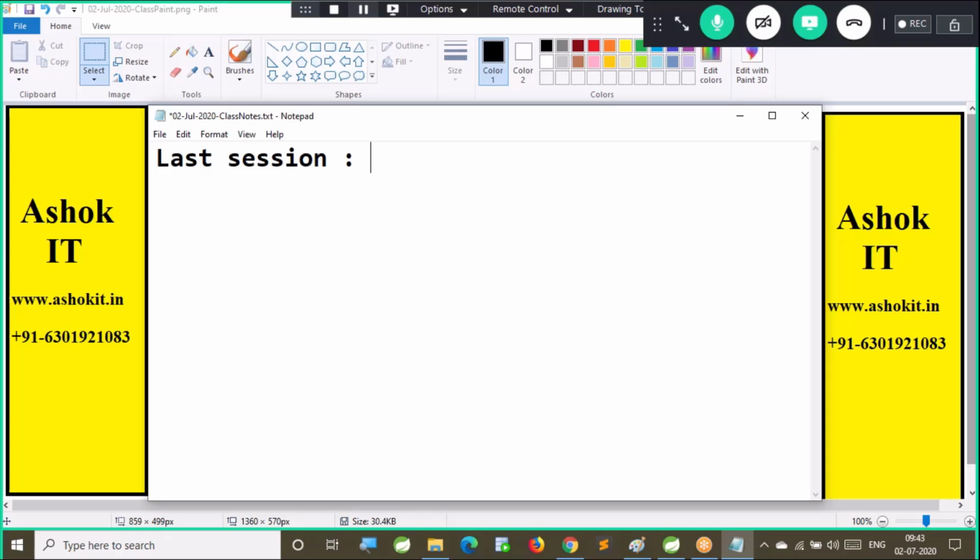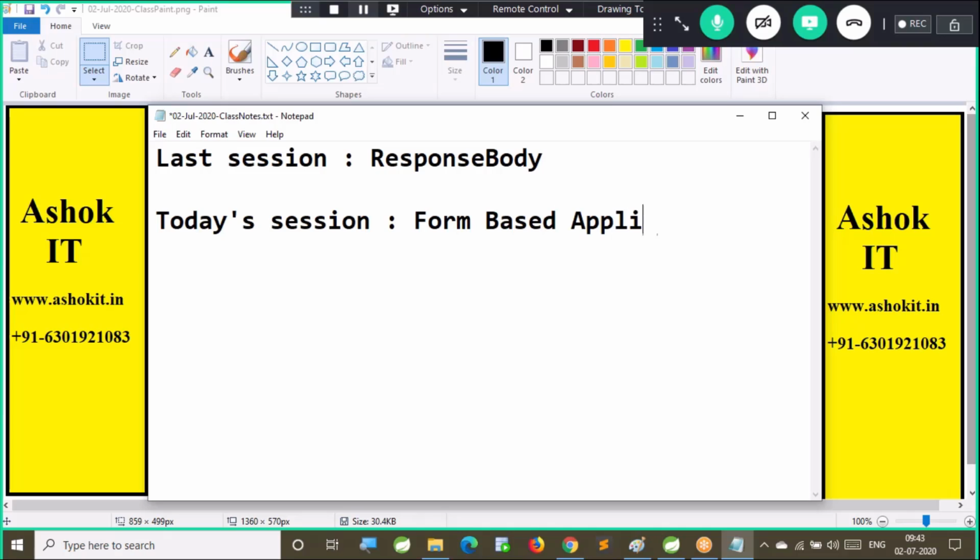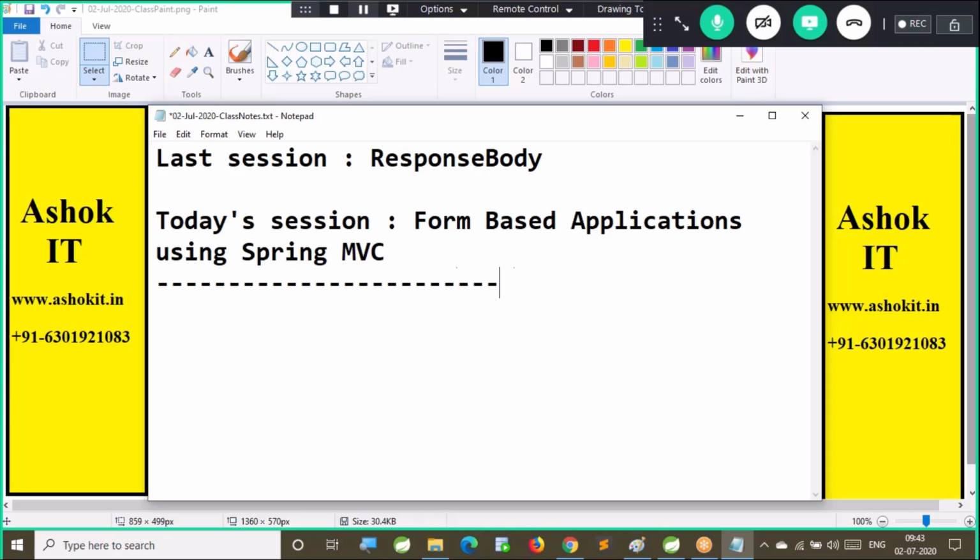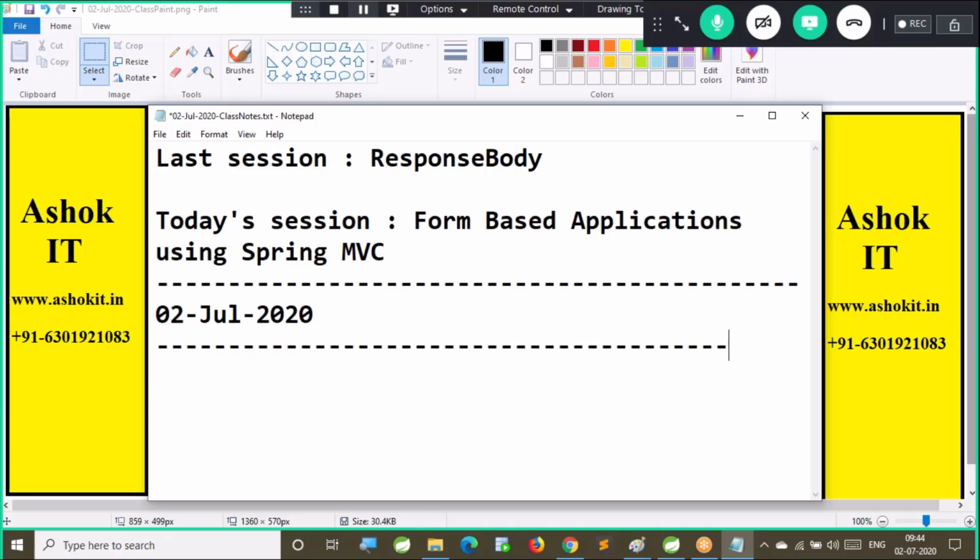In the last session we discussed about response body, right? Today's session we are going to talk about form based applications using Spring MVC. How to develop form based applications using Spring MVC we are going to discuss. Right. Let's quickly revise what we have discussed about response body in the last session.